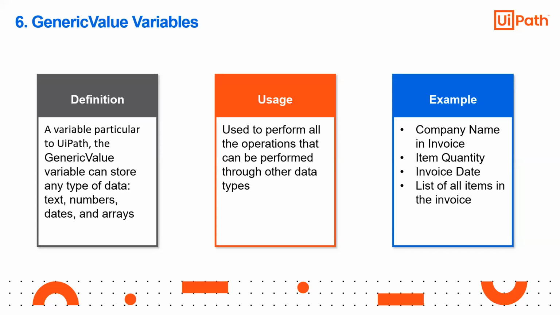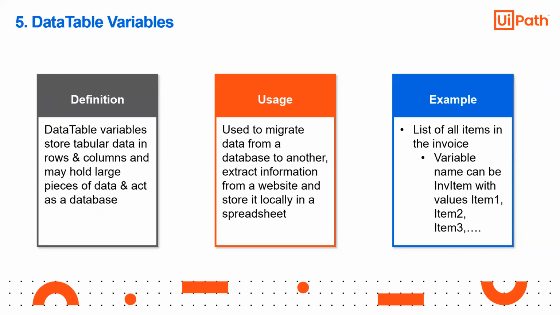Sir, can you repeat once again, data table variable? So now suppose you have to take data from an Excel website, multiple data, right? Last time, in the IMDb example, we were only extracting one variable, that is the rating.